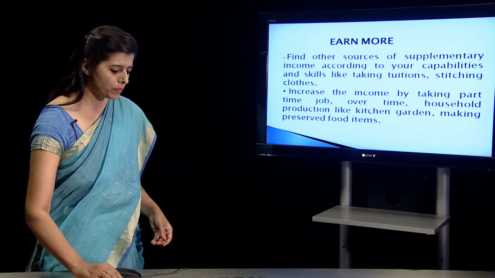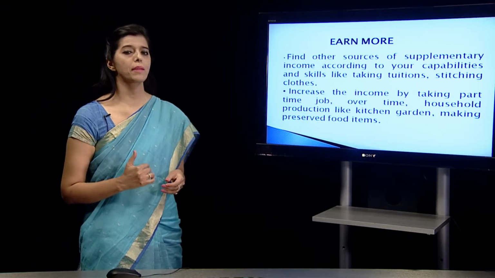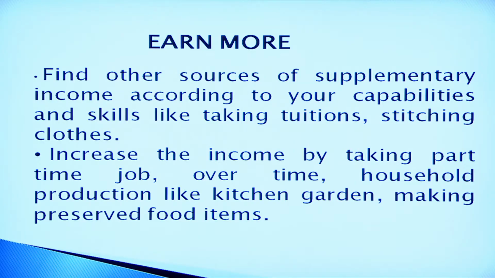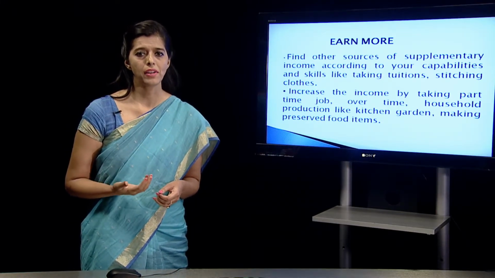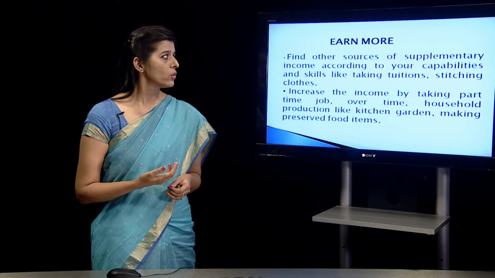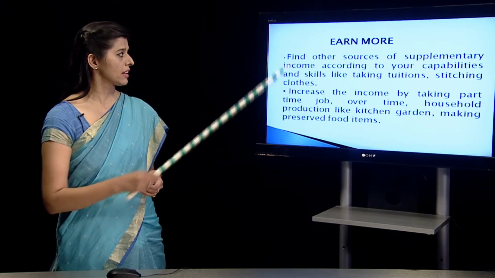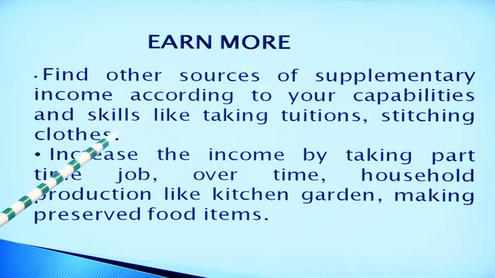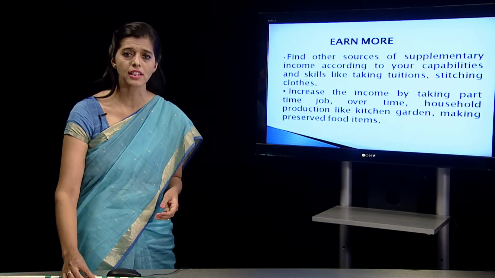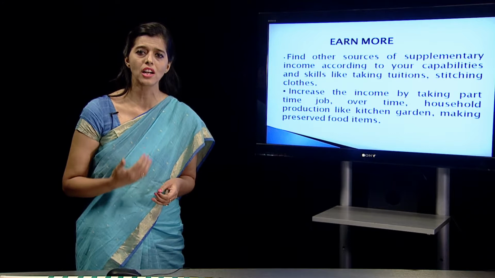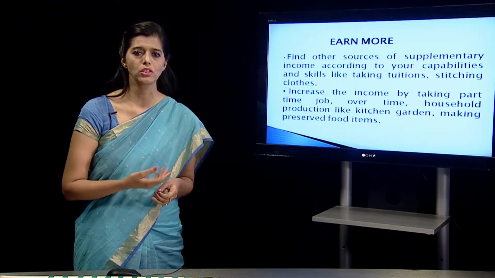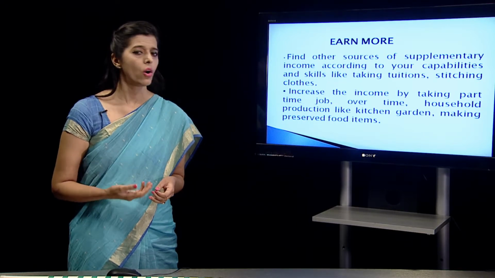Now what should we do so that we are in a capacity to save in case our expenditure is high? We can't say that expenditure is high, so cut down on all the needs and desires. There are other ways to increase the family income. One of the ways is to earn more. We need to find other sources of supplementary income according to our capabilities and skills, like taking tuition, stitching clothes. Every family member has some skills, some talents. They have to start working on those skills, those talents, so that they are doing some extra work to add up to their income through tuitions, through stitching clothes, through cooking meals at home or whatever.